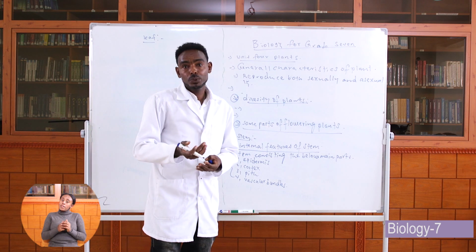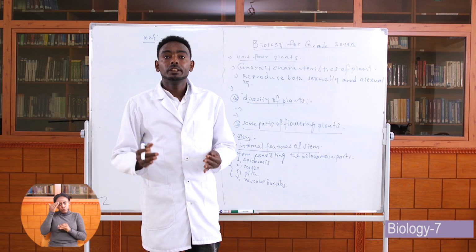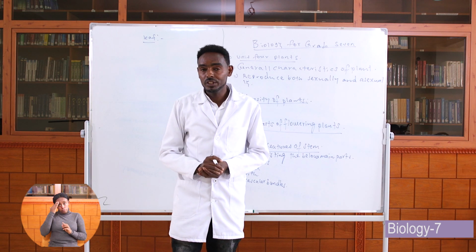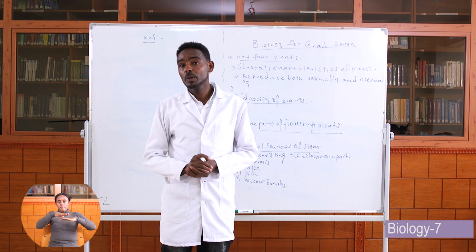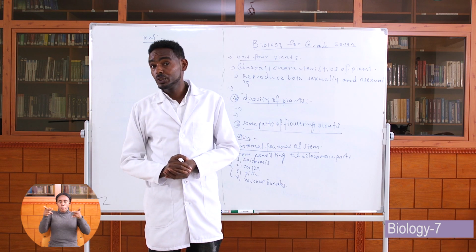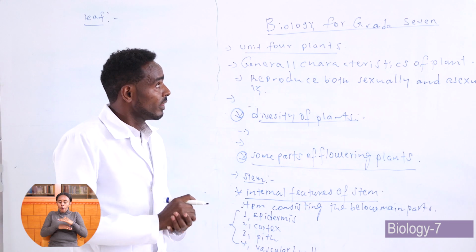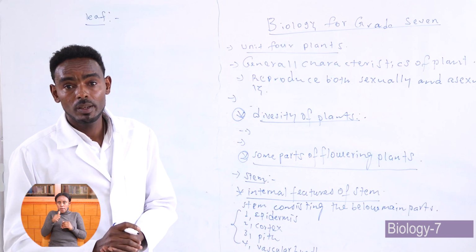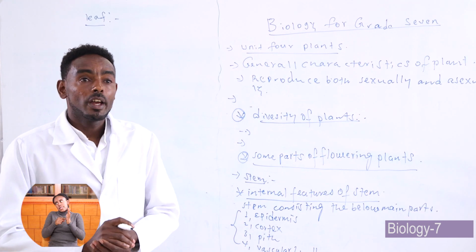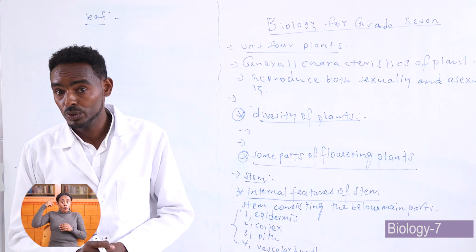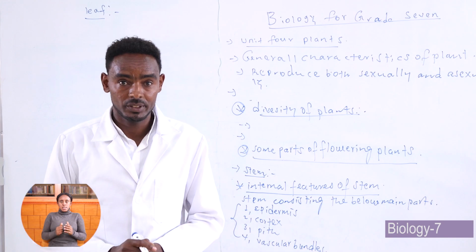Dear students, as you know the structure and the shape of the leaf of a plant. A leaf is a flat and broad part of a plant which is found above the ground on the branch. The main function of the leaf is to be a site of photosynthesis. It is a place where photosynthesis takes place.